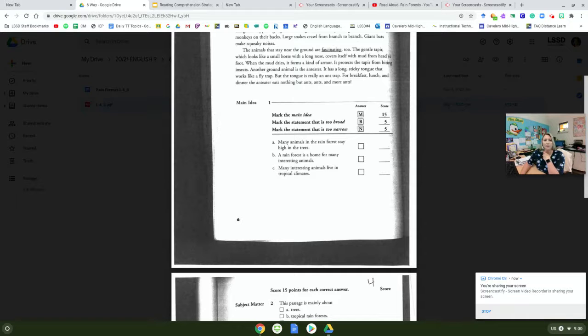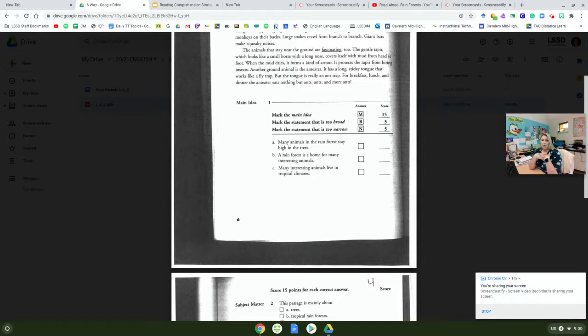Okay, B says, a rainforest is a home for many interesting animals. Yes, we talked about monkeys, snakes, bats, tapirs, anteaters. C says, many interesting animals live in tropical climates. Yeah, because we talked about interesting animals that live in the rainforest, which is a tropical climate. All right, let's choose the best statement for the main idea here. Here's where you really need to dig deep and make some inferences to what the main idea is.